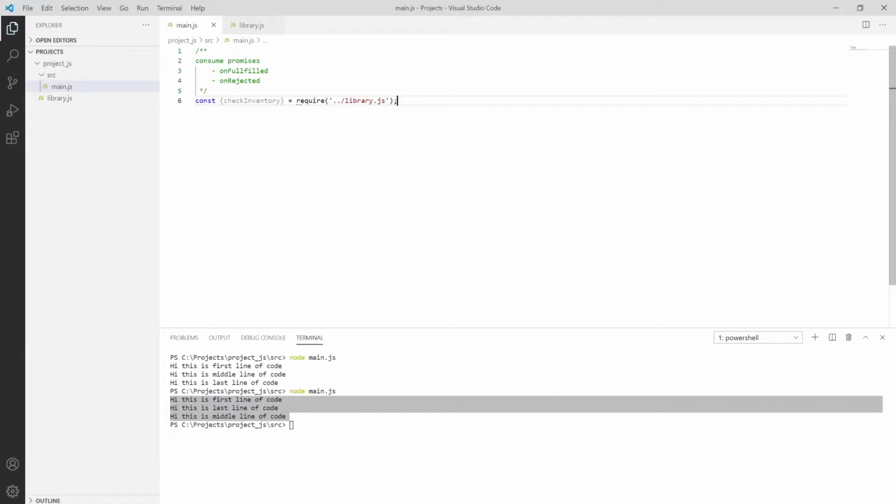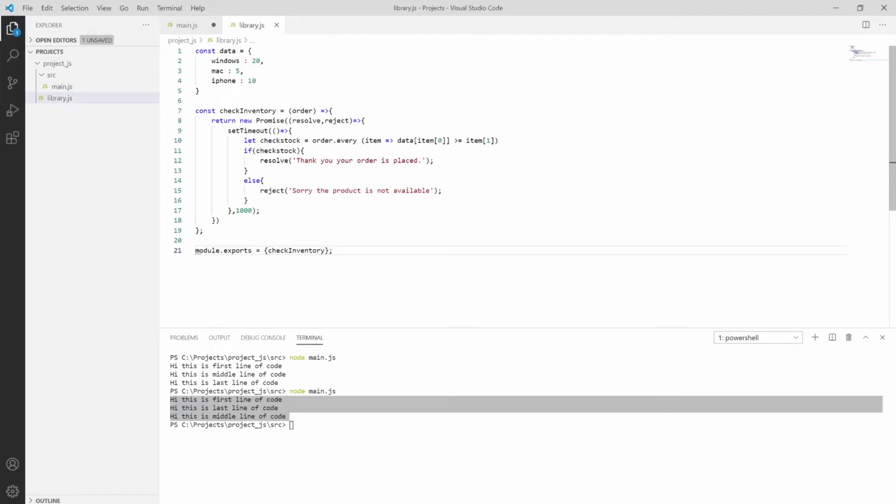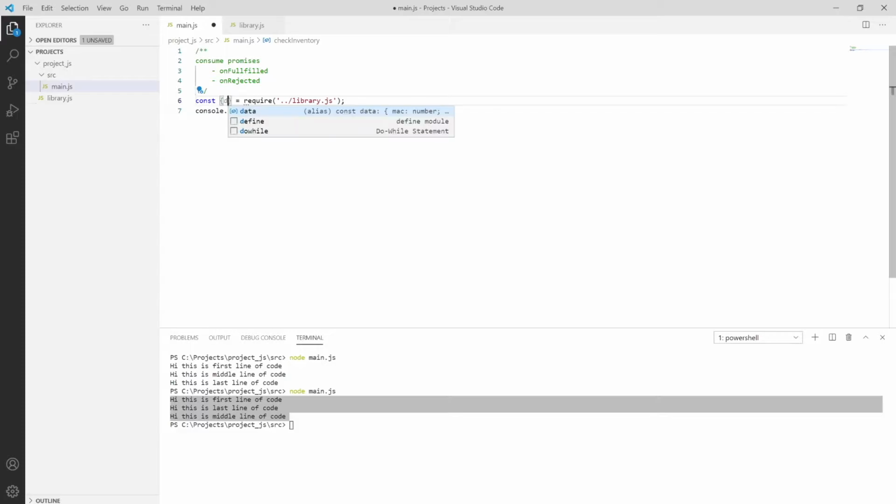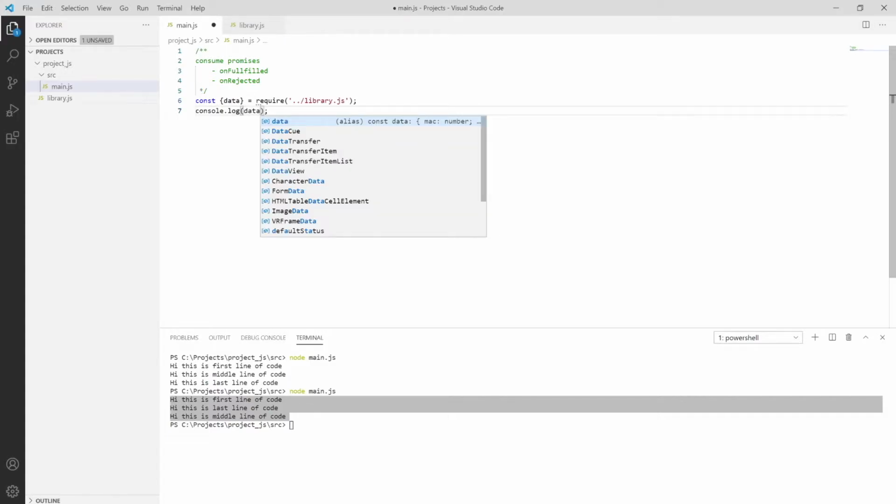So save it. If you have any doubt, you can simply print it using console.log, or just replace the checkInventory with the data. Just for checking purposes, you can put the data over here. Save it and then print the data.